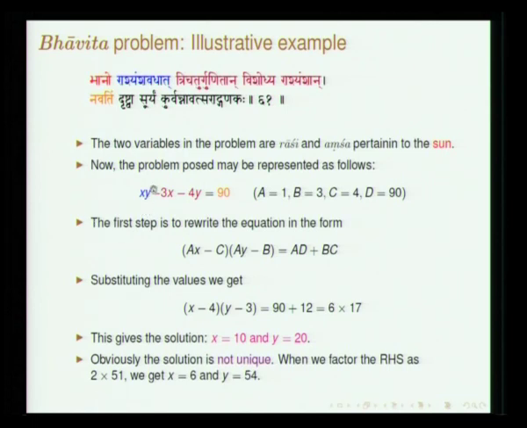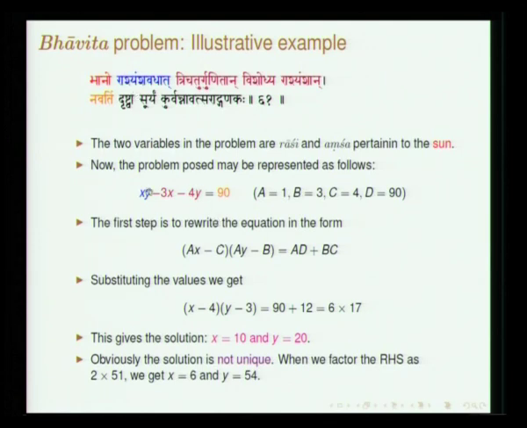Rashyamsha vadhat, so take the product of x and y. Trichatur gunitan vishodhya rashyamsan: 3 and 4 multiplied, one is rashi, the other is amsha, having subtracted, navatim, so this is equal to 90.